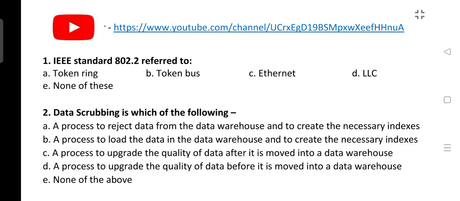So we have three IT exams in the pipeline, which is RRB IT Officer Scale 2, NABARD Grade A IT and SEBI Grade A IT.